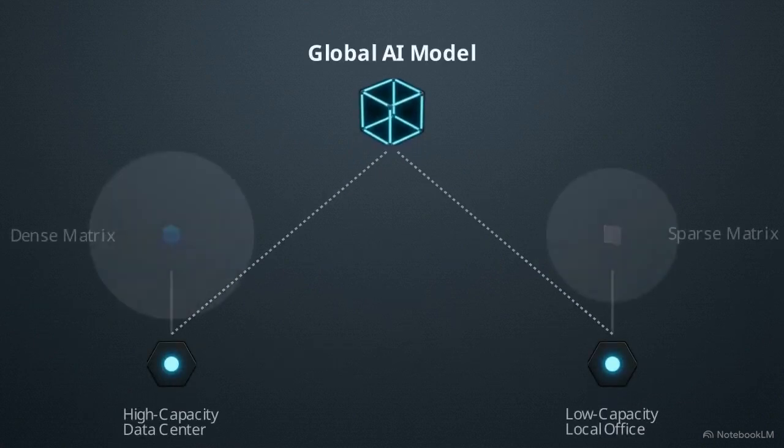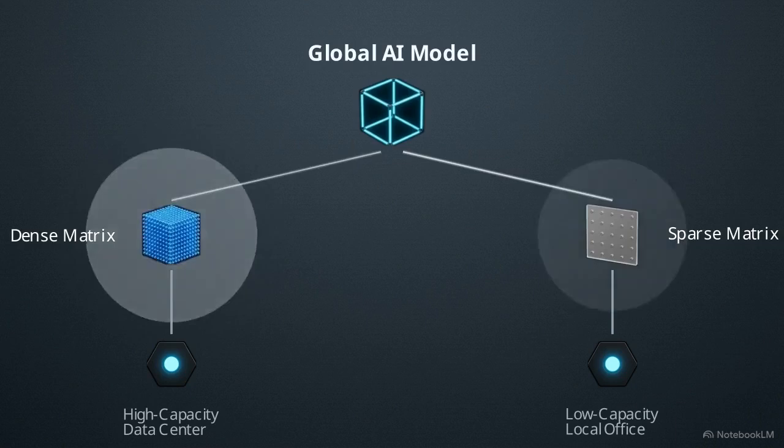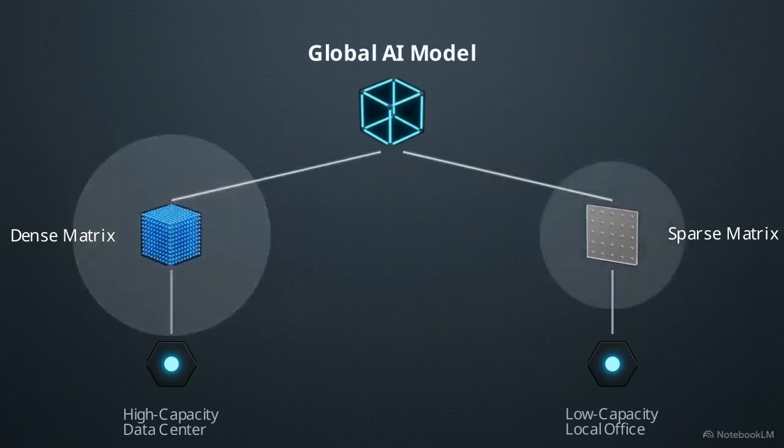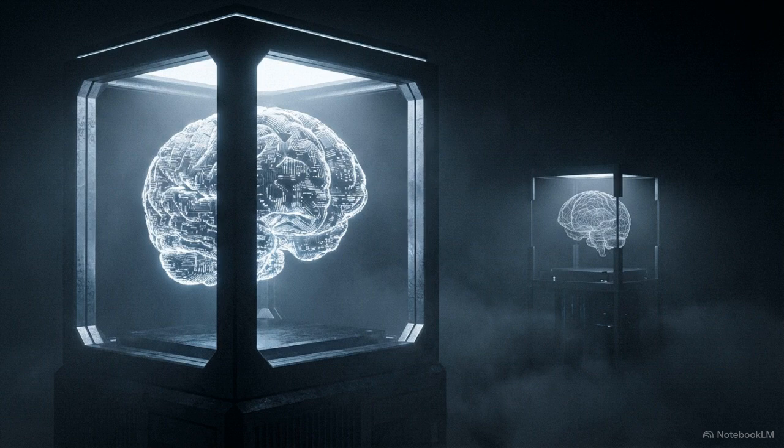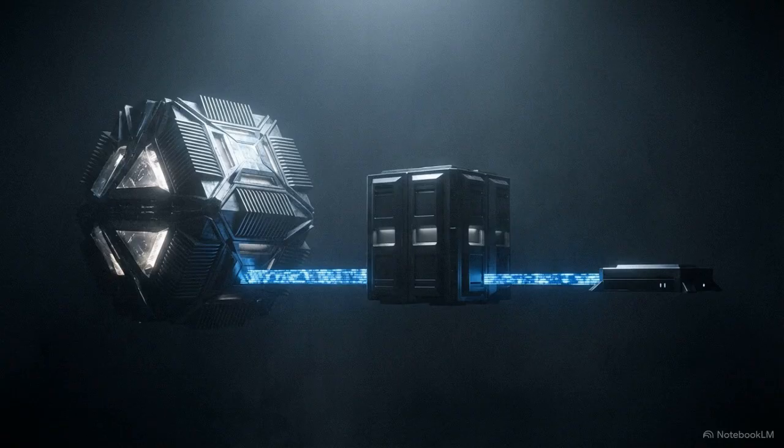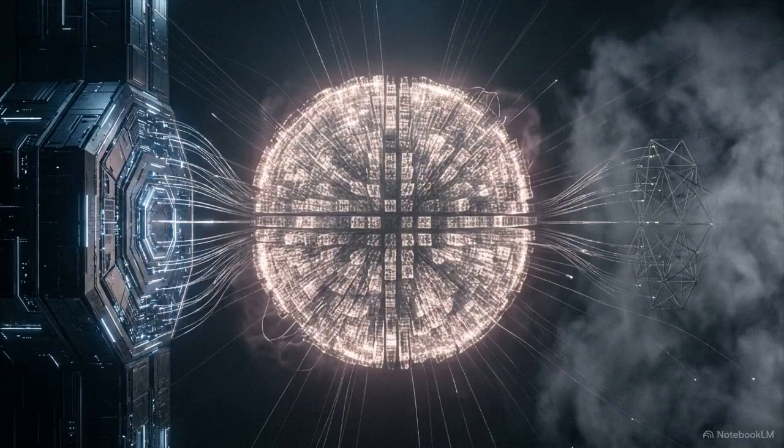FlexLoRa is an algorithm that dynamically resizes the AI training matrix to match the specific hardware capacity of each local node. A regional hub with top-tier GPUs can calculate deep features, while a smaller office processes a lighter version. Every location contributes intelligence within its specific physical limits. Dynamic hardware scaling turns global hardware variety into a flexible, inclusive asset.